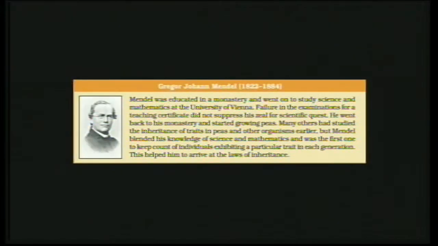If we look at the background of Mendel a little bit, they have this in the book also. The students can go through their book. So a little bit about Mendel. Gregor Johann Mendel is from Austria. Actually he wanted to be a teacher, but he failed. But because of his interest in science and mathematics, he started studying inheritance. He started growing pea plants selectively, and it was also good that he was good in mathematics.